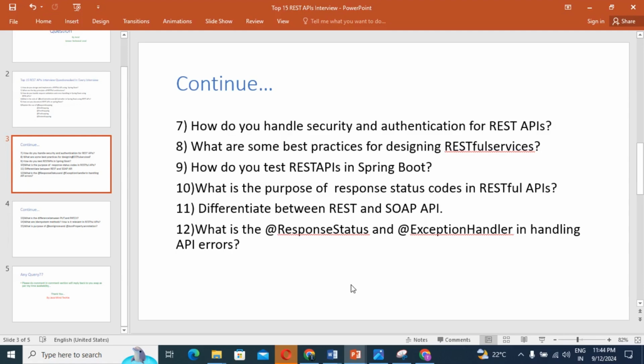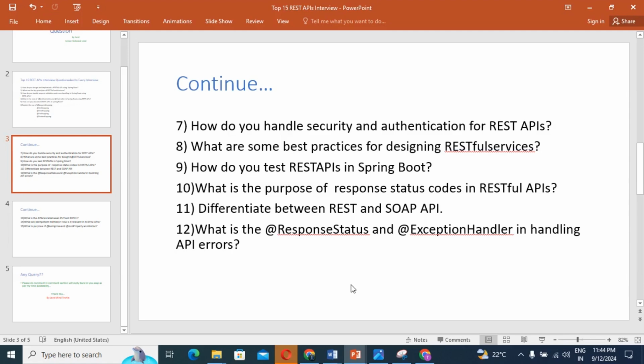Representational state transfer, right? If anybody asks you what is REST, first we should know what it stands for. REST means Representational State Transfer. SOAP means, guys, Simple Object Access Protocol.